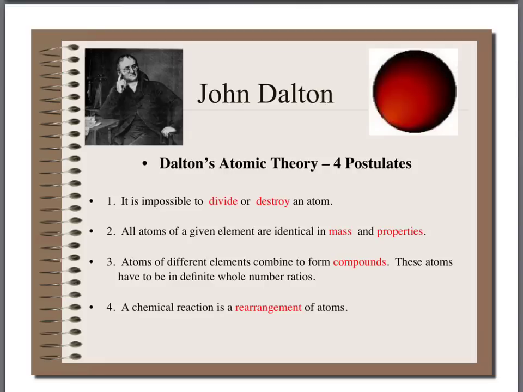Number one, it's impossible to divide or destroy an atom. Number two, all atoms of a given element are identical in mass and properties. Number three, atoms of different elements combine to form compounds, and these atoms have to be in definite whole number ratios. Finally, a chemical reaction is a rearrangement of atoms. So this would have been the first simple atomic theory based on experimental evidence.